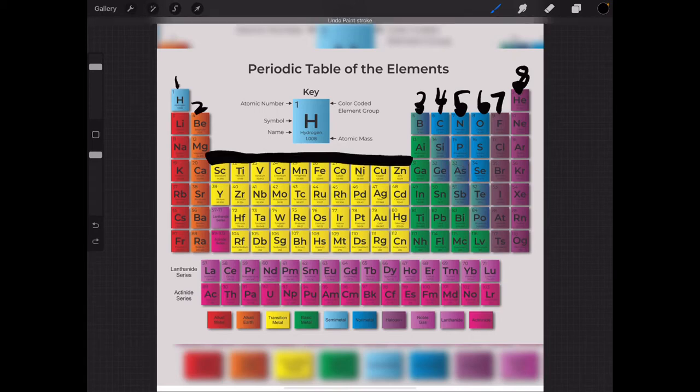Arsenic also has 5. Antimony also has 5. Bismuth also has 5. And moscovium also has 5. So all of the elements in one column have the same number of valence electrons.